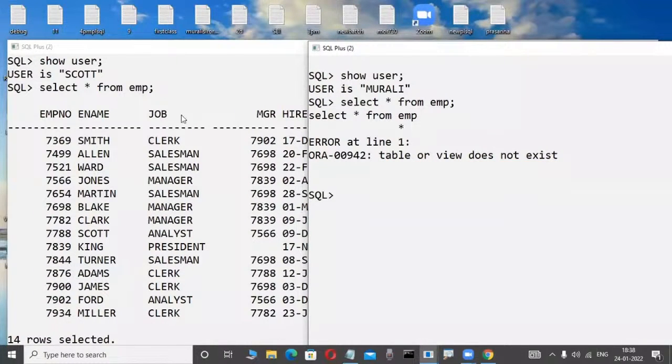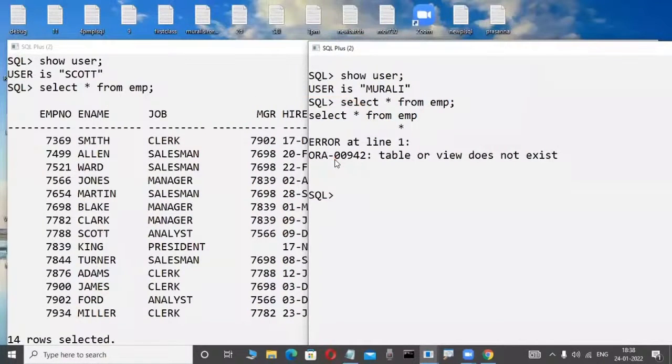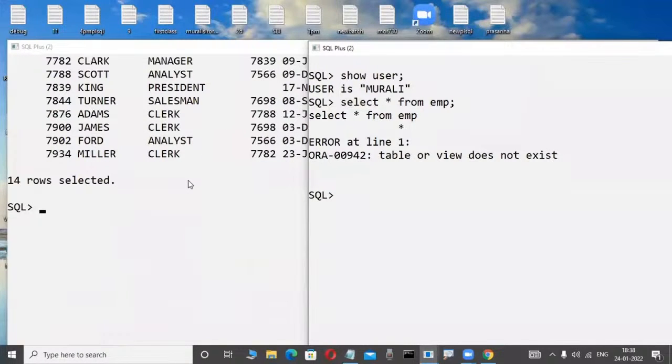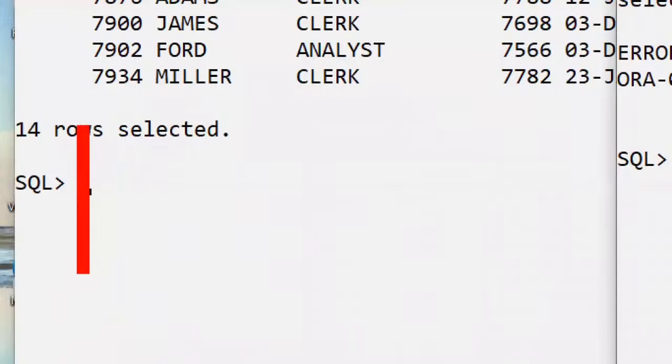If this Murali user is interested in accessing the Scott user table, first the Murali employee requests the Scott employee, please give me your table. I am using some information from your table in my project. Whenever the Murali employee requests the Scott employee for EMP table access, suppose this Scott employee gives a permission. Some commands are there.